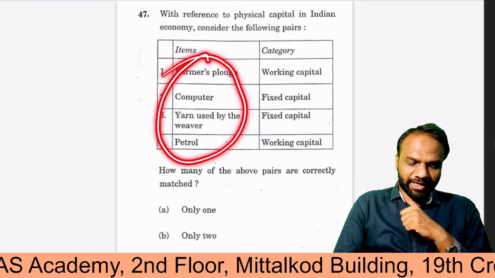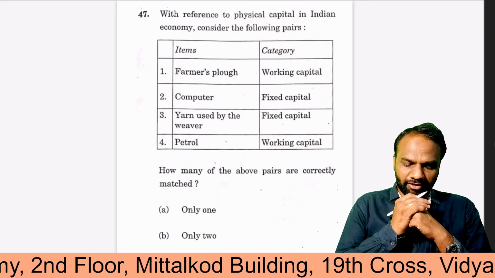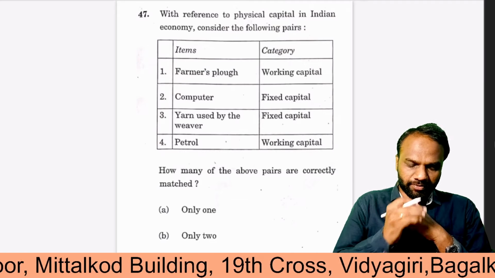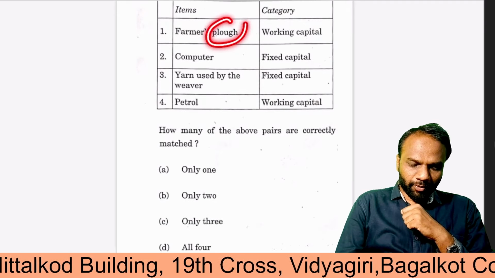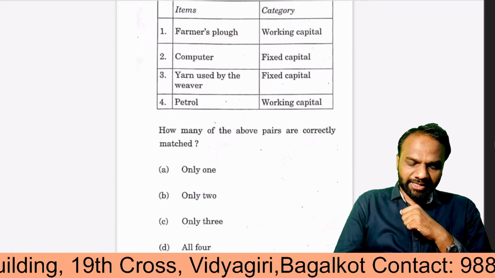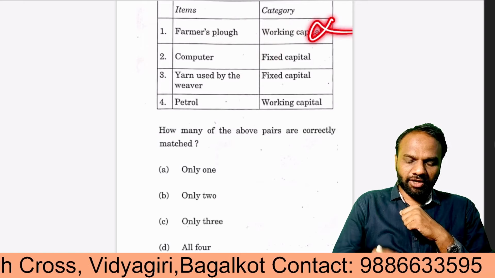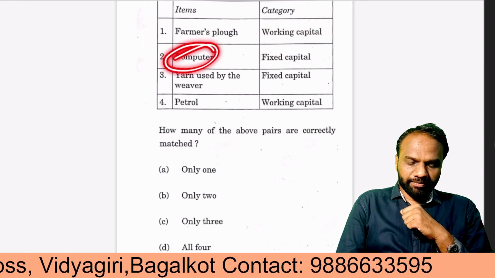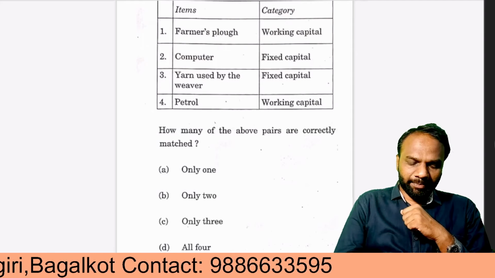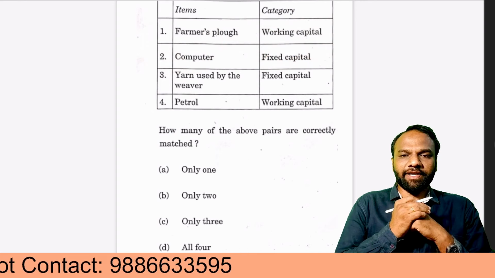Similarly, some items have been given here, and the category, whether they are working capital or fixed capital, they have given. We have to identify whether the pairs have been correctly matched or not. So farmer's plow. It's a permanent asset. Hence it comes under fixed capital and not working capital. So the first option is wrong. Now computer, it's a permanent asset. No doubt after certain years there will be a deterioration, but computer is a permanent asset. Hence it's a fixed capital, and the second one is right.